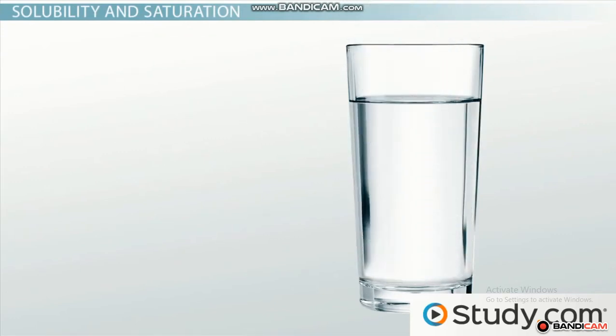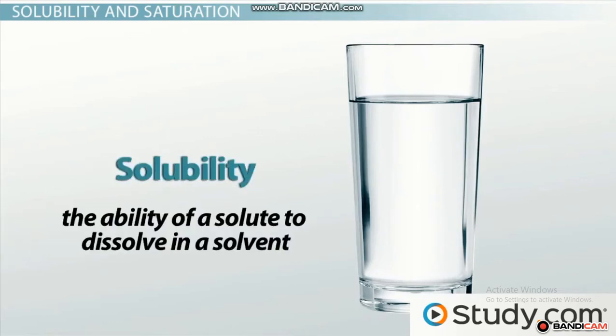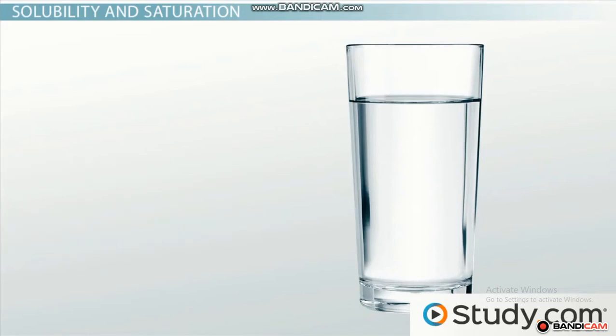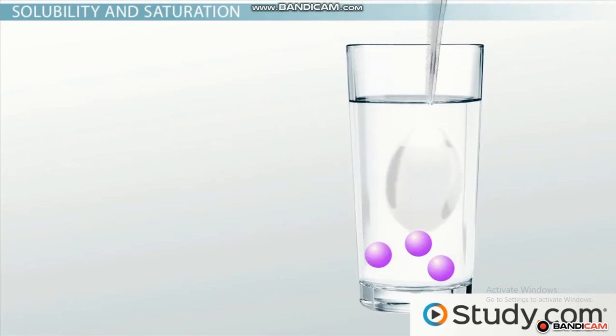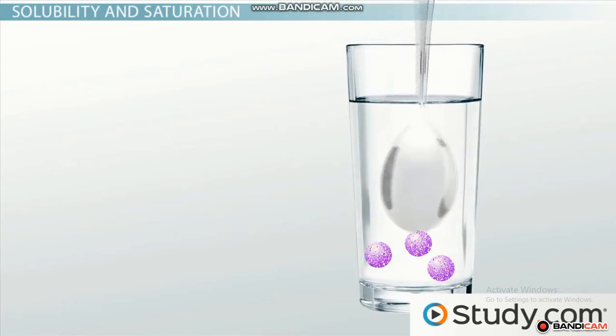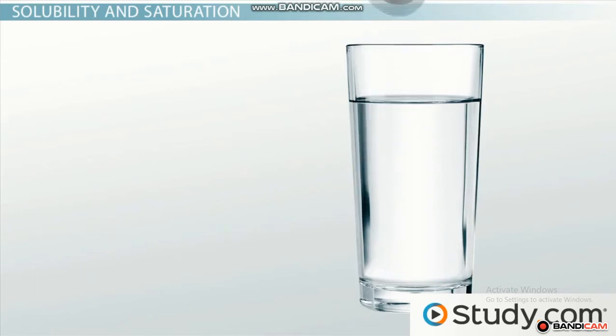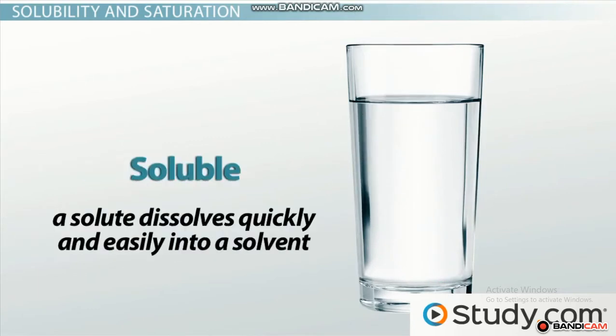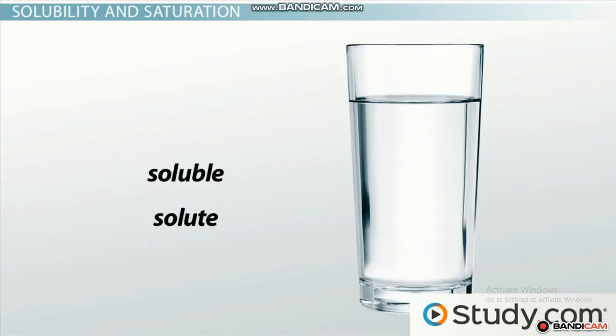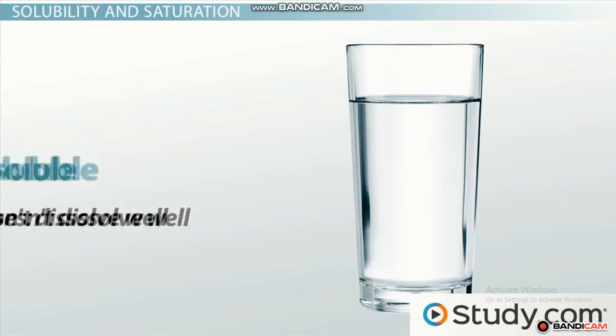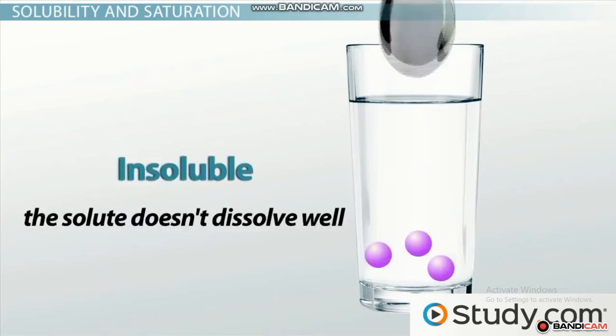But not all solutes mix so quickly. The ability of a solute to dissolve in a solvent is called its solubility. The solubility of a solute depends on the attractions between the particles of the solvent and solute, as well as the attractions between the solute molecules themselves. If a solute dissolves quickly and easily into a solvent, then the solute is soluble in that solvent. Notice how much the word soluble sounds like solute? If the solute doesn't dissolve well, then we say it is insoluble in that solvent.